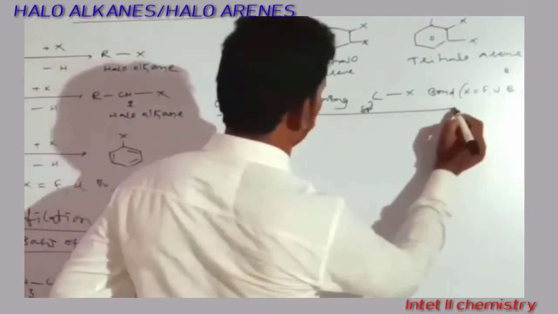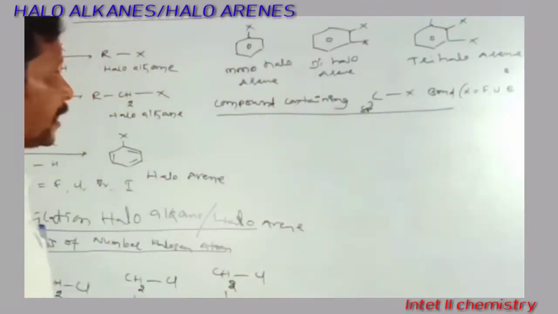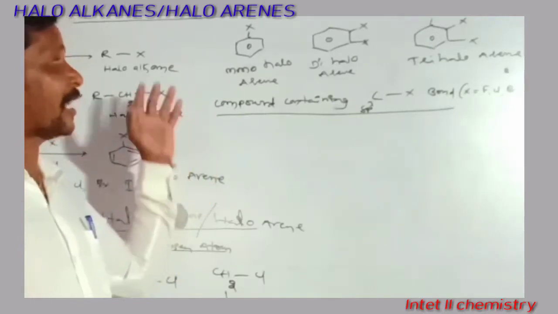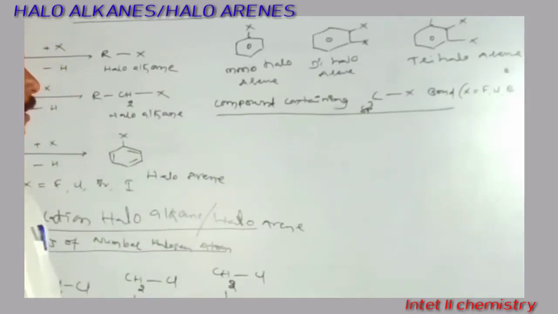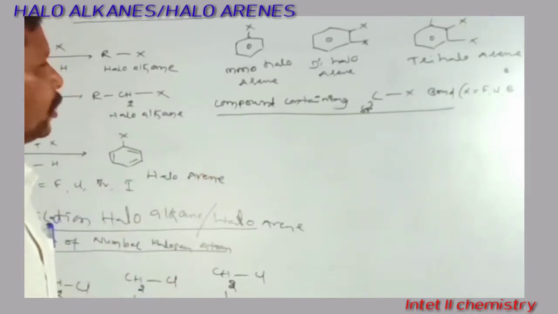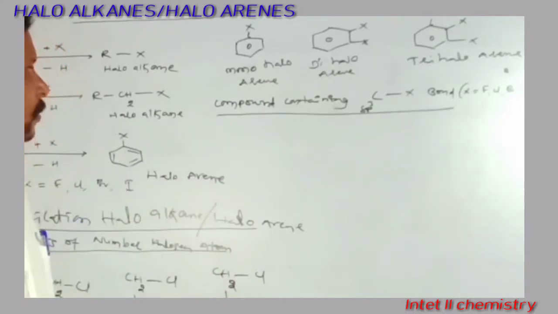This is one type of classification. Here the halogen atom is attached directly to an sp3 carbon. These compounds are further classified into three types.